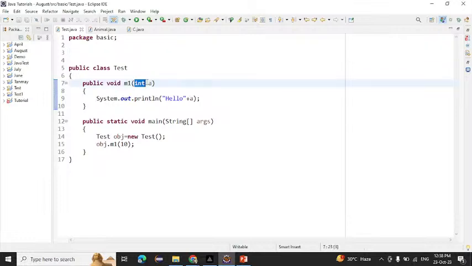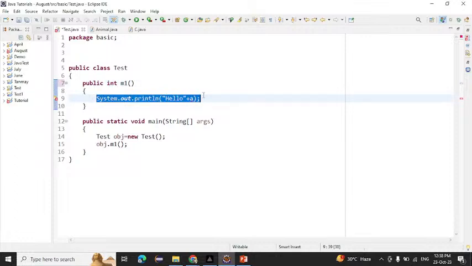Now another one, this one is clear. So now I am writing anything here. Suppose I am writing this time int. Now what will be the output, and why is this method giving the error? There is no return type. It is like a constructor method.